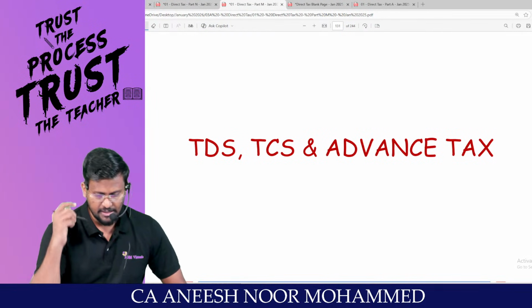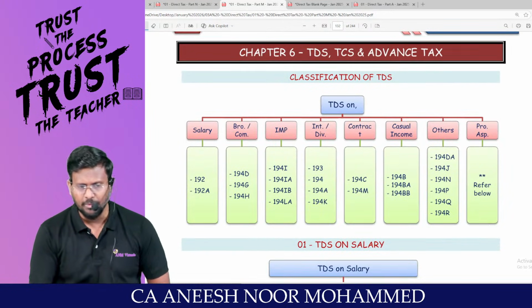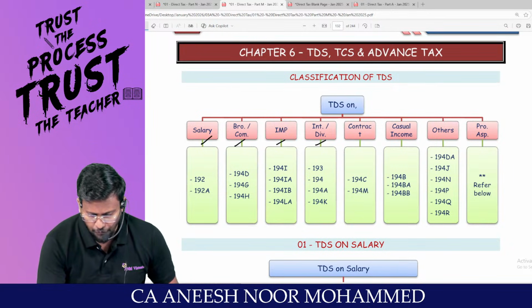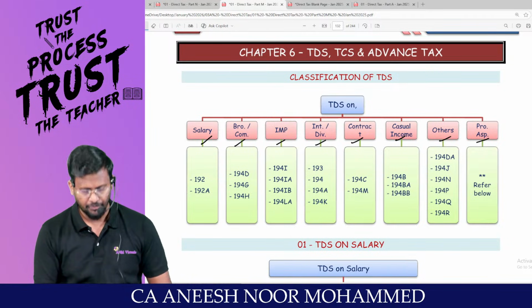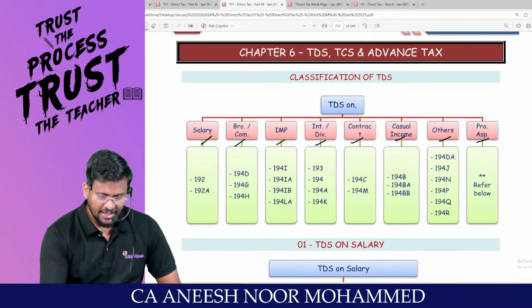This is where TDS, TCS and Advance Tax begin. First of all, my dear lovable students, for our classroom discussion, we are classifying the TDS into 8 categories. Number 1 is TDS on salary.